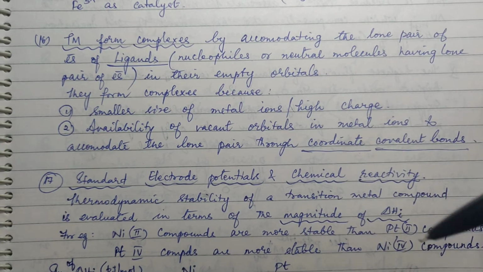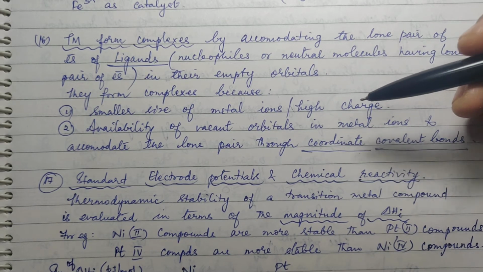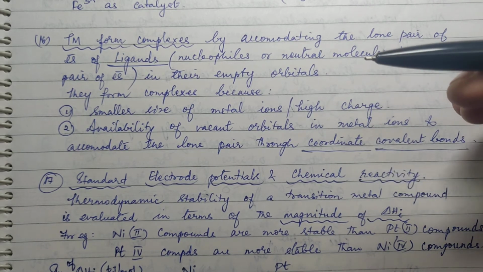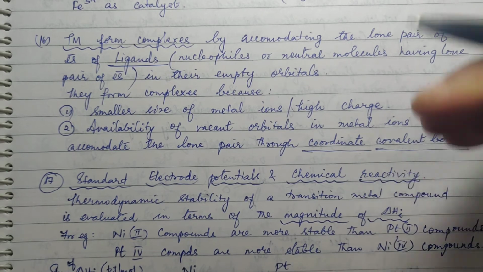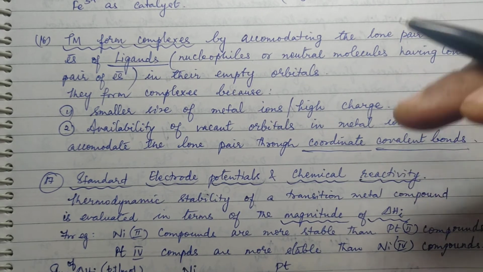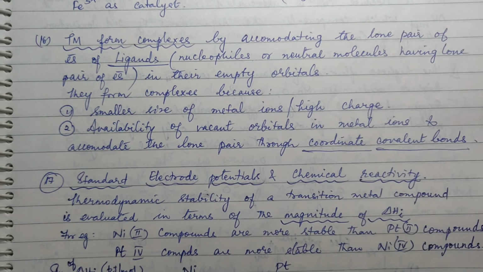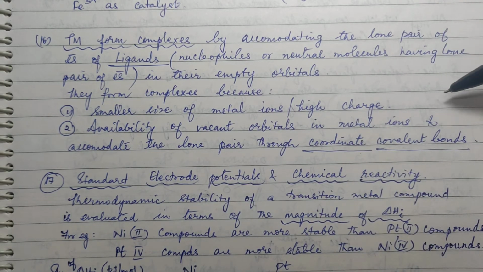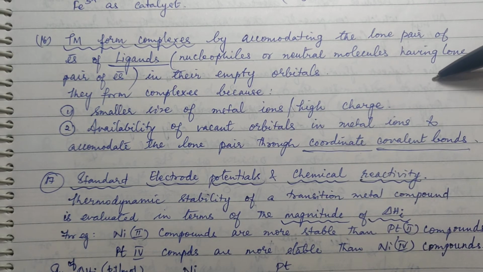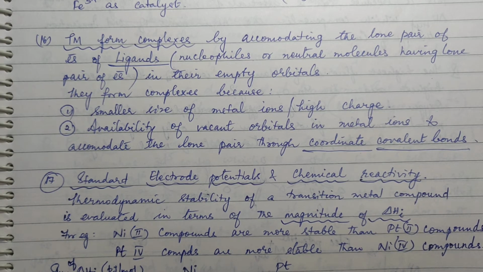One is a donor and the other one is just giving space for accommodating the pair of electrons. It is not 1:1 sharing. So that's how transition metals form complexes, by accommodating the lone pair of electrons of ligands in their empty orbitals.